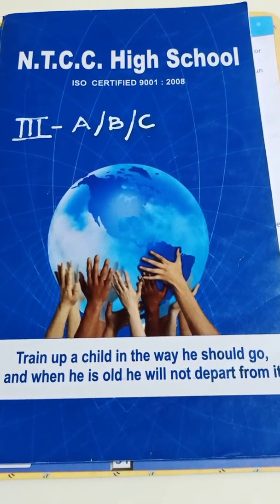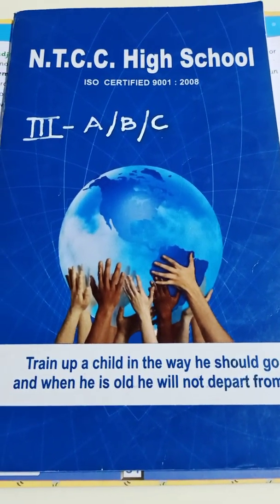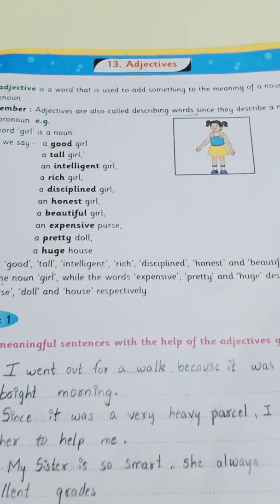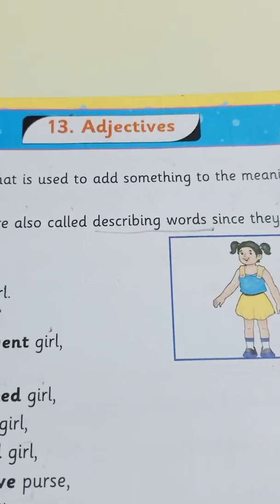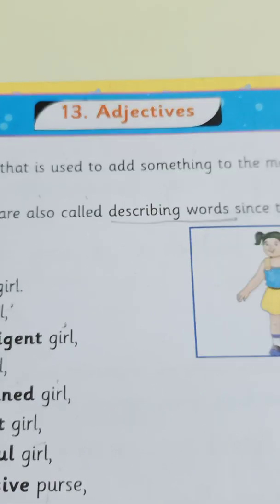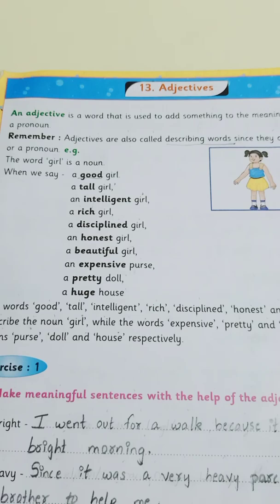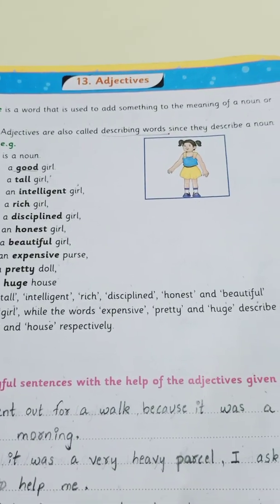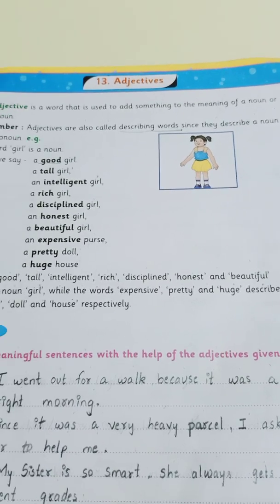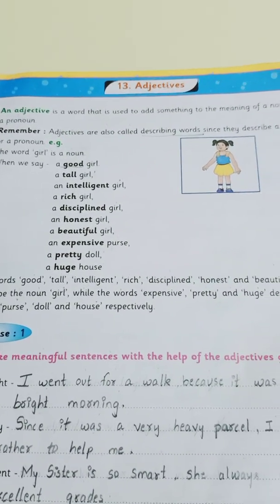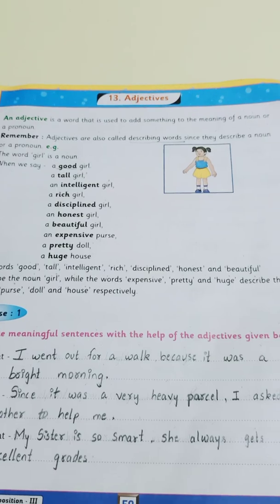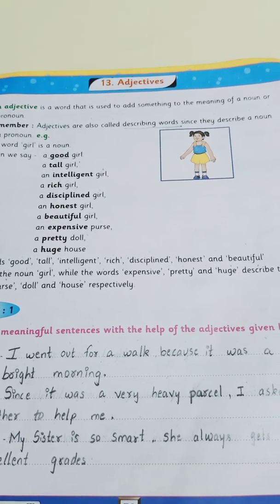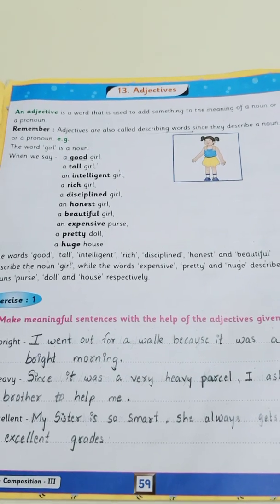But before that, we will have a recap of what we did in our last lecture. The last lecture in grammar was on adjectives. So children, what is an adjective? An adjective is a word that is used to add something to the meaning of a noun or a pronoun. It is also known as a describing word, since adjectives describe a noun or a pronoun.